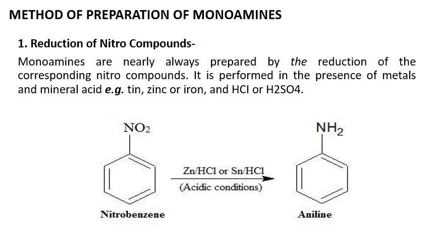Method of preparation of monoamines. First, reduction of nitro compounds. Monoamines are nearly always prepared by the reduction of the corresponding nitro compound. It is performed in the presence of metals and minerals, for example tin, zinc, or iron, and HCl or H2SO4. Nitrobenzene is reduced in the presence of zinc and HCl, or tin and HCl, in acidic condition to give aniline.